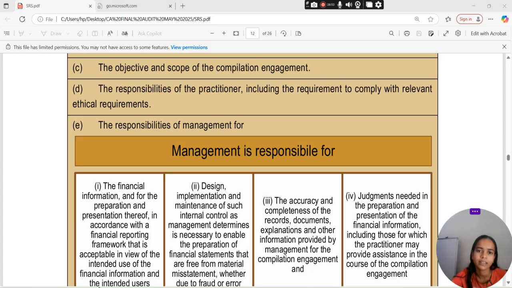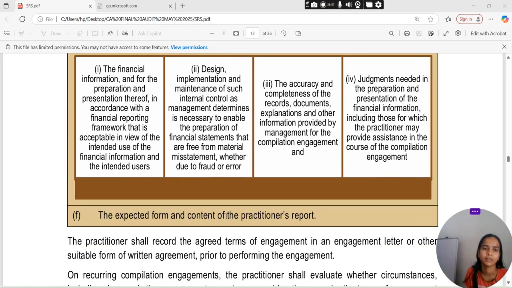मैनेजमेंट जो है रिस्पॉन्सिबल होता है किन किन चीज़ों के लिए? The financial information and for the preparation and presentation thereof in accordance with the financial reporting framework that is acceptable in view of the intended use of the financial information and the intended user. डिजाइन कीजिए, इम्प्लीमेंट कीजिए, मेंटेन कीजिए of such internal control as the management determine जो भी necessary हो to enable the preparation of financial statement that are free from material misstatement whether due to fraud or error.